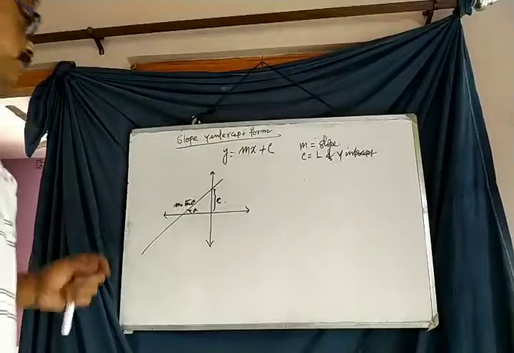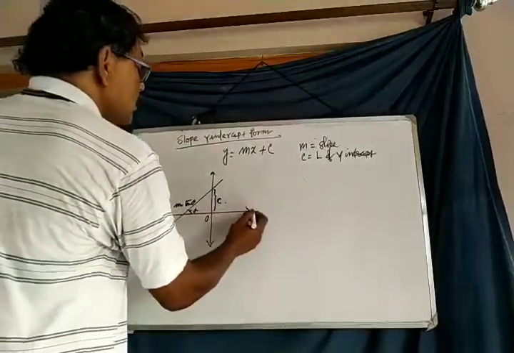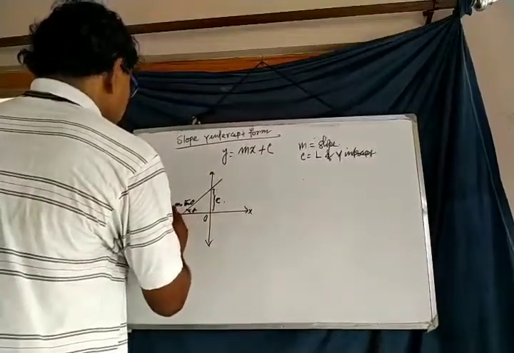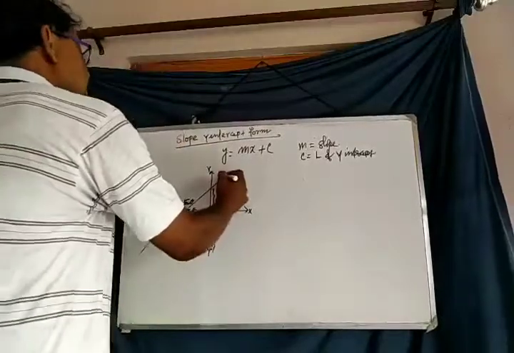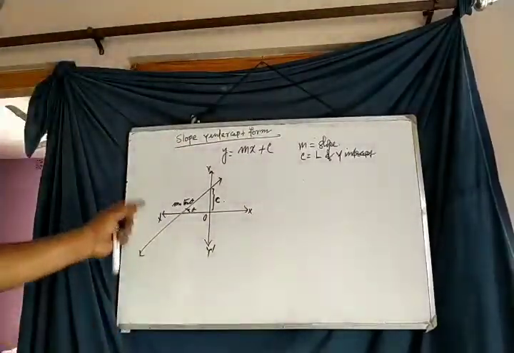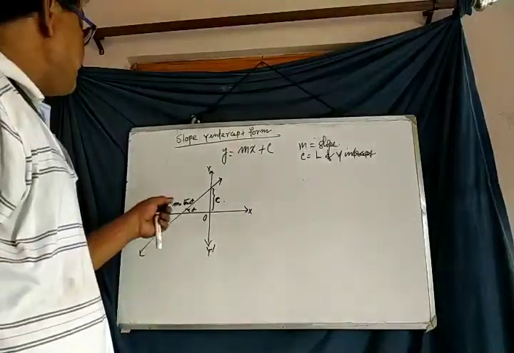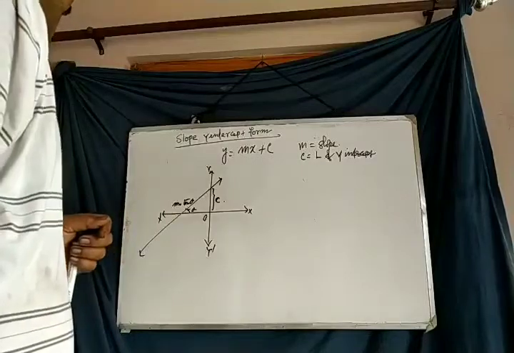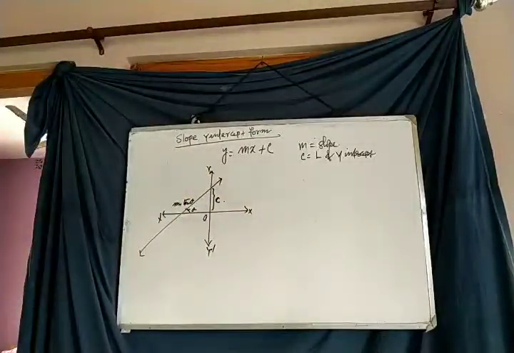Again, what's the figure? This is a Cartesian system, and that is a given straight line in which the slope of the straight line is m and the length of the y-intercept is c.